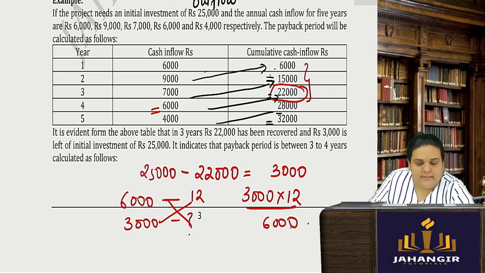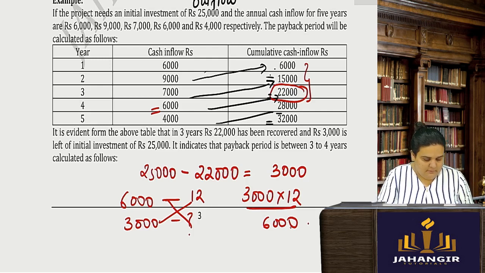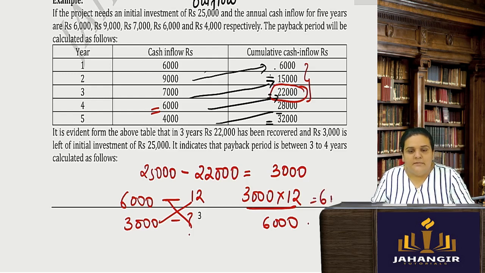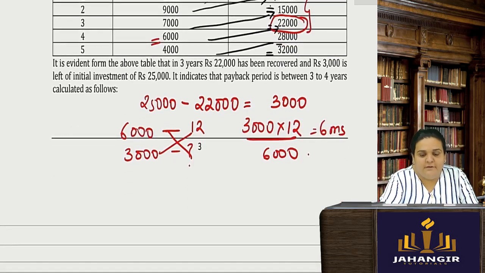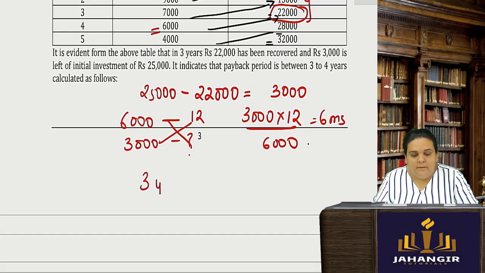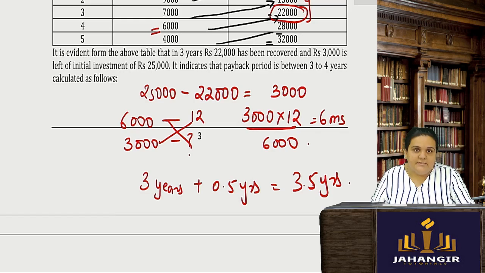So you will get an answer which is 6 months. 6 months means 0.5 year. So it will be 3 years plus 0.5 years. So 3.5 years or 3 years and 6 months.